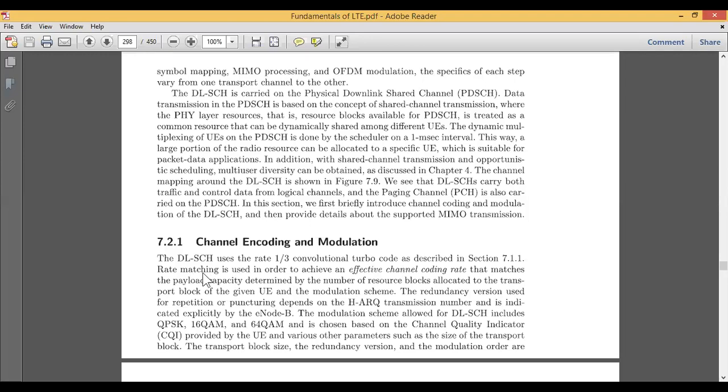And what do we do with rate matching? Rate matching is used in order to achieve an effective channel coding rate that matches the payload capacity determined by the number of resource blocks allocated to the transport block for a given user entity and modulation scheme.